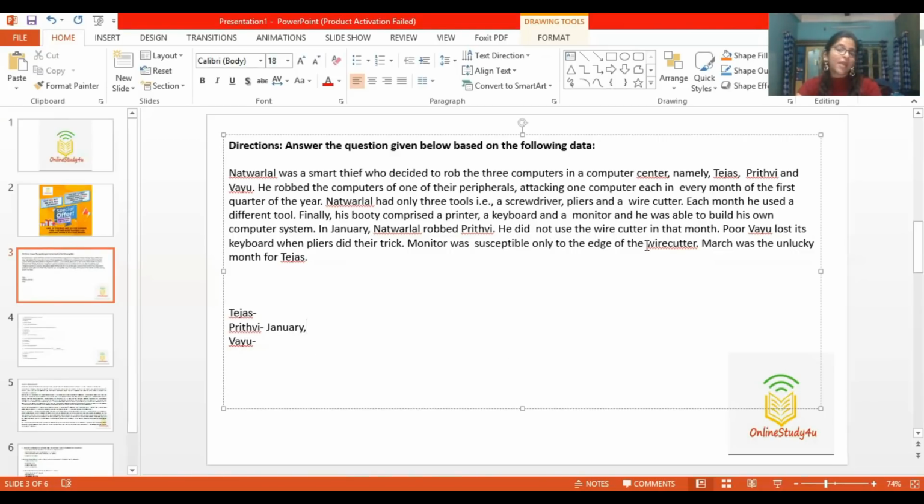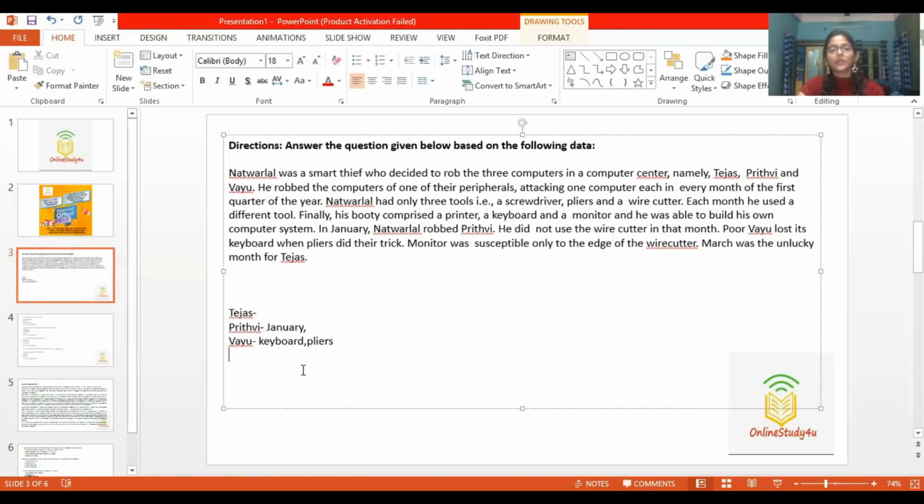He did not use the wire cutter in that month. That means he used one from the other two tools, that is a screwdriver and pliers. Remember this: poor Vayu lost its keyboard when pliers did the trick. In this sentence, there are two pieces of information given: Vayu lost its keyboard, and by the pliers.